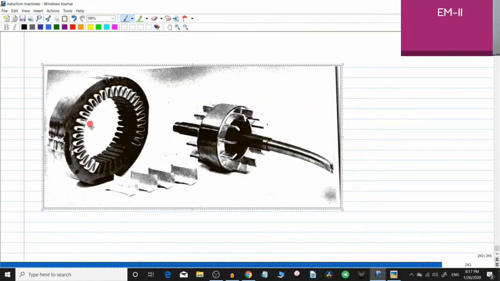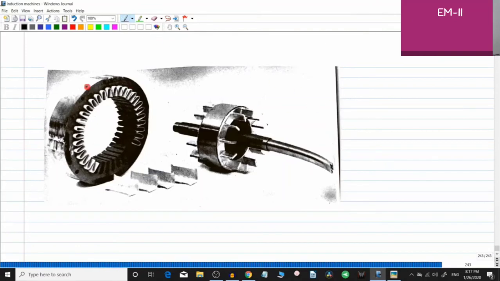I've taken this picture from the book Electrical Machines, Drives and Power System by Theodore Wildi. So you can find this image in that book also. Okay, so what you can see here is the stator core. And you can clearly see that there are slots here, right? See, these are the slots.